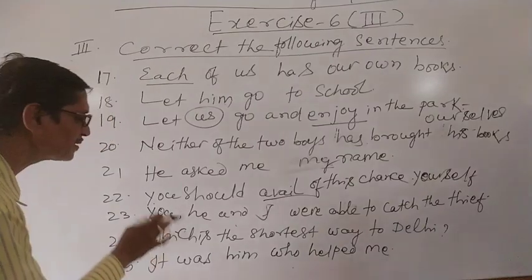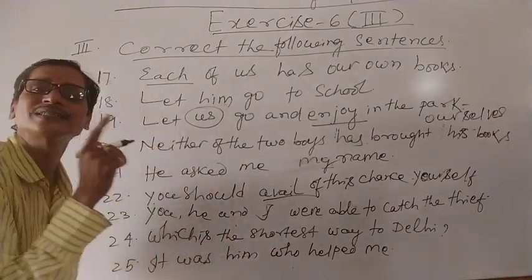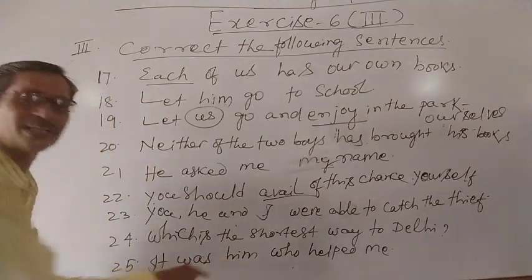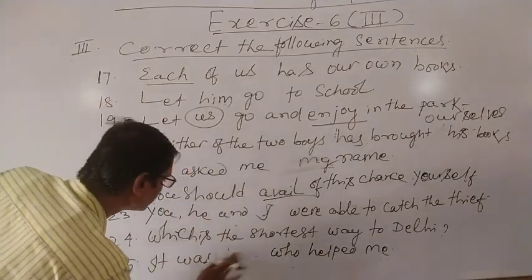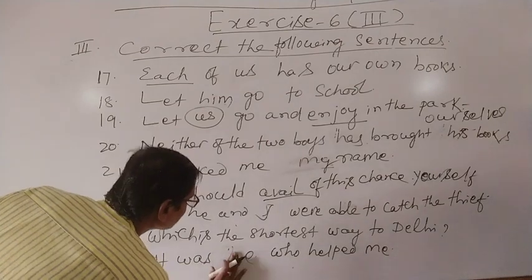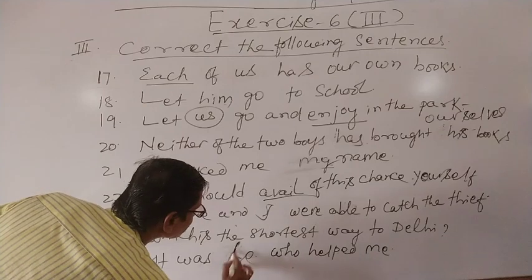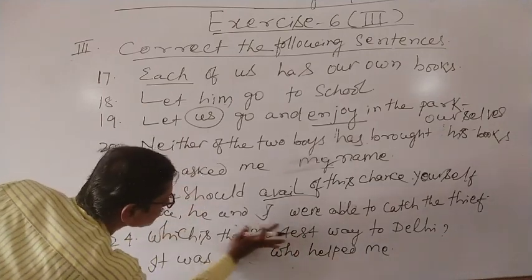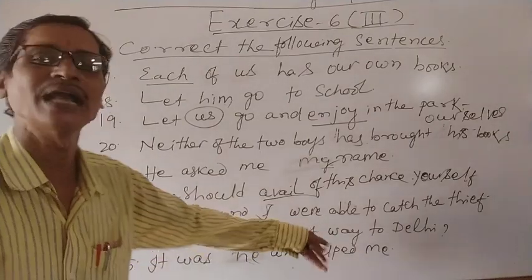Since the object of a be verb should always be in the subjective case, here him is an objective case, so instead of him we can use he. It was he who helped me.